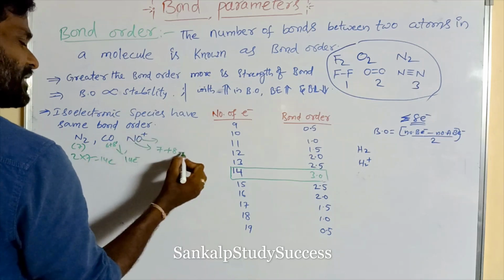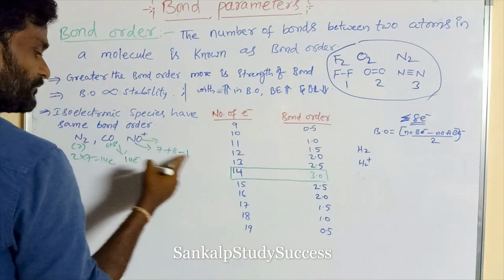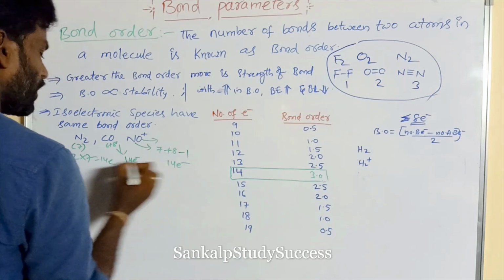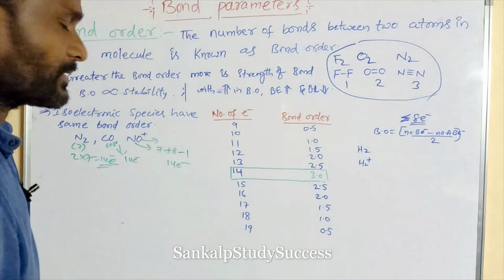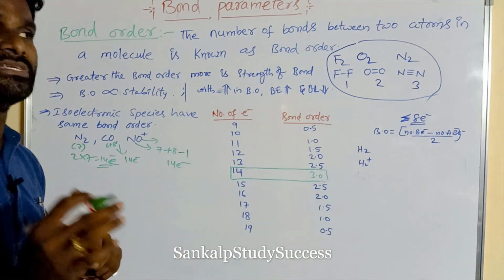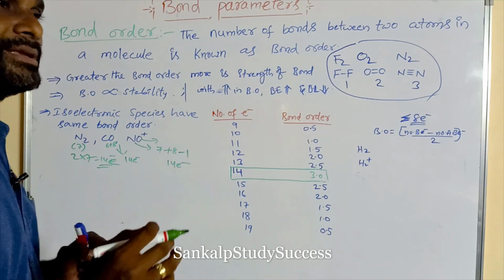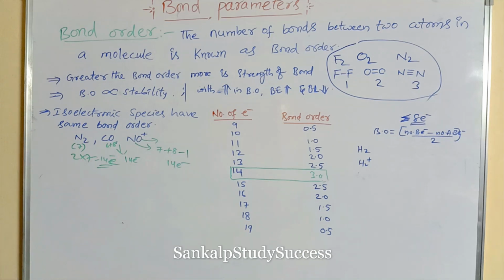Here, how many plus are there? Minus 1, plus, that is minus 1, right? 7 plus 8, 15. 15 minus 1, 14. So all are having the same number of electrons: 14, 14, 14, right? So these are said to be isoelectronic species. The species having the same number of electrons are said to be isoelectronic species.